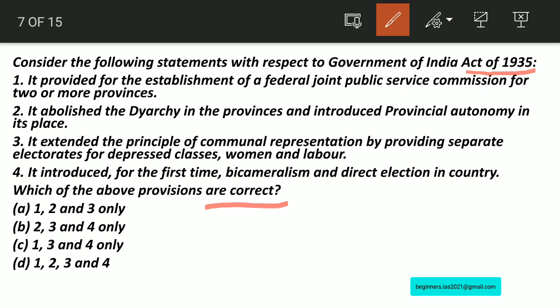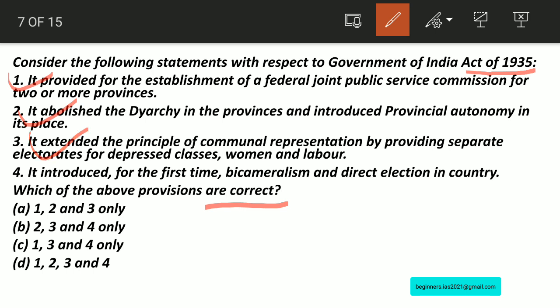Let us take statement number 1. It provided for the establishment of a Federal Public Service Commission for 2 or more provinces. Yes, this statement is right. This act provided it. And also, just now we have discussed that it abolishes the diarchy in the provinces and introduced provincial autonomy in its place. Therefore, this statement is also correct. And also, this act, the Government of India Act 1935, extended the communal representation by providing separate electorates for depressed classes, women and labor.